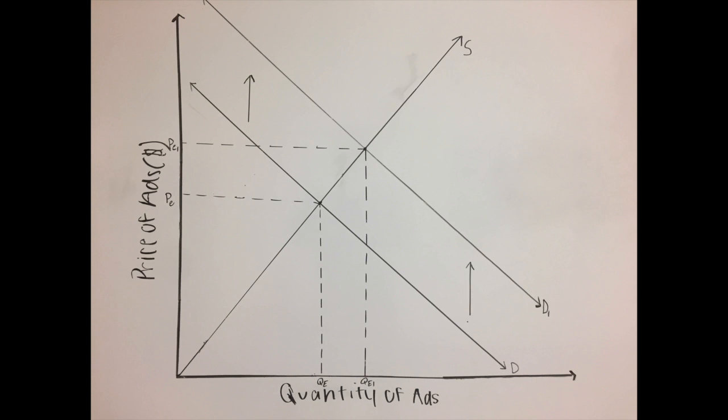Now, it's interesting with the supply of Foursquare. Foursquare is a free service and has no good or service that is tangible. So, once its service is made, there's an initial cost. However, afterwards, its service can be replicated infinitely. So, that's why it goes through the origin. And that explains why there could not be a shift in supply, because the supply will remain constant forever. However, the demand, due to the non-price determinant of a complementary service, shifts in order to make the price of ads increase because more people are going to be watching them.